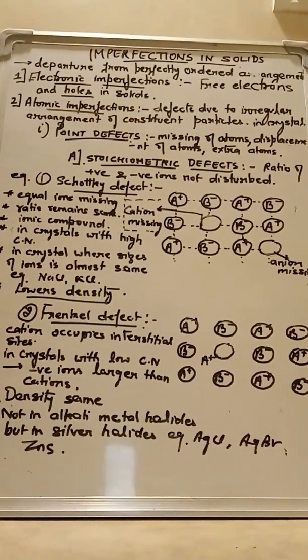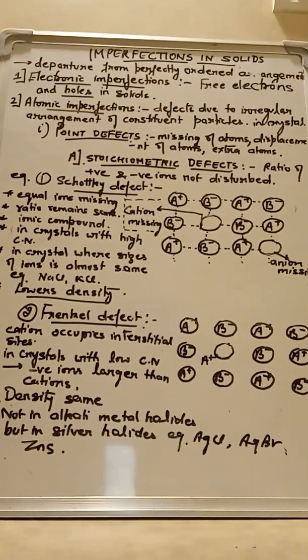But if due to high temperature or some other reason there is a departure from this perfectly ordered arrangement, that is, the order changes, then we say that the solid is defected or imperfect. Now we are going to understand certain imperfections or defects in solids.